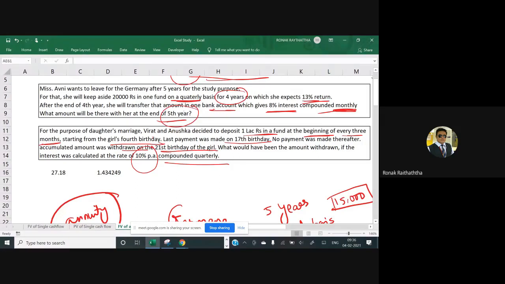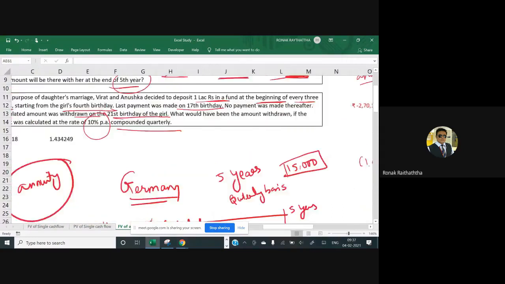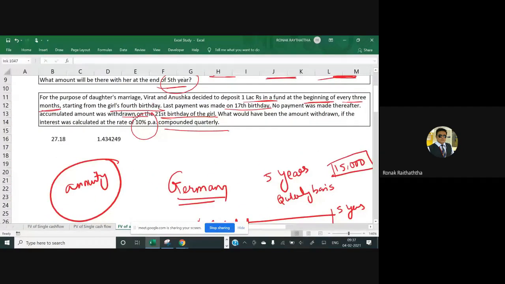Now here in this case, it becomes mandatory for you to draw the timeline. Otherwise you will be stuck. Sir, क्या कर रहे कुछ मालूम नहीं पड़ेगा. इसलिए let's go to the timeline. Give me a 1 second please.